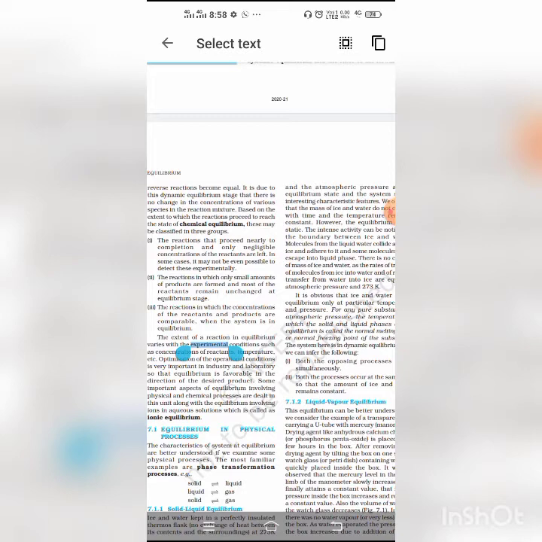Another important characteristic is that the equilibrium is not static. The individual molecules of ice and water are colliding with each other, and some of them change into liquid, whereas some liquid molecules change into solid, and the rates are equal, at 273 Kelvin and 1 atmospheric pressure.